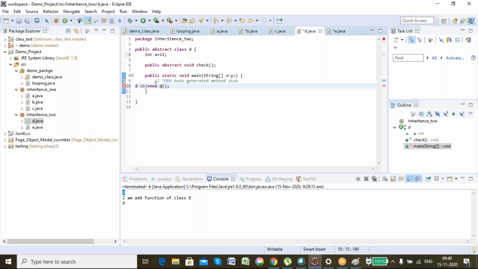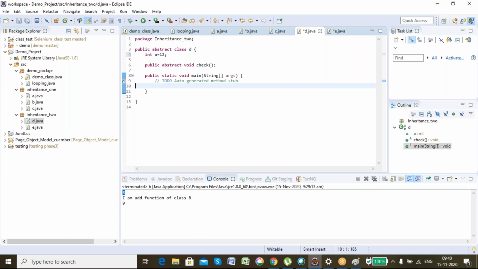See, one more interview question. Can we create an object of an abstract class? No, we can never create an object of an abstract class. See, here I'm trying to create an object of the abstract class inside itself only, it is not permitting. We can never create an instance or object of an abstract class. This is an interview question, remember it. You see, an error is thrown while I'm creating an object of an abstract class.